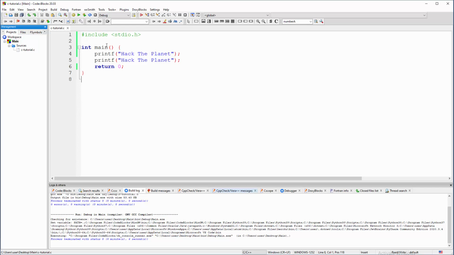Well, the question is, what is this line anyway? What does include mean? Why do we have hash here and not something else? So in C, this is a way to grab additional stuff that is written by other programmers. We can use a bunch of .h files, which means header files, and we have additional functionalities in them.